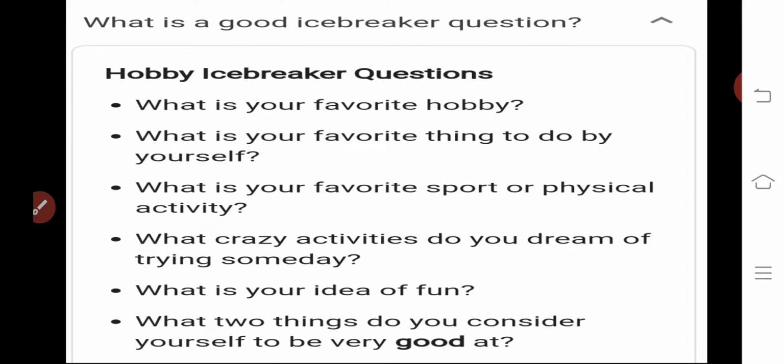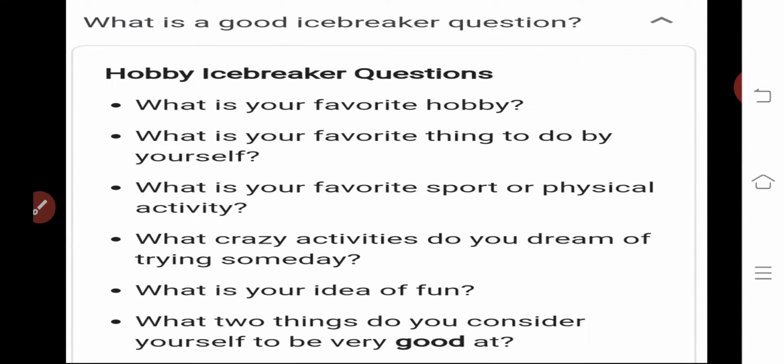Suppose you go to any kind of corporate area for your job, or for any picnic or something, and you want to decrease the level of tension and all, you can also have some icebreakers. So here are a few examples I found for you, which could be good icebreaker activities. First one, hobby icebreaker questions, they had given the tagline for it.